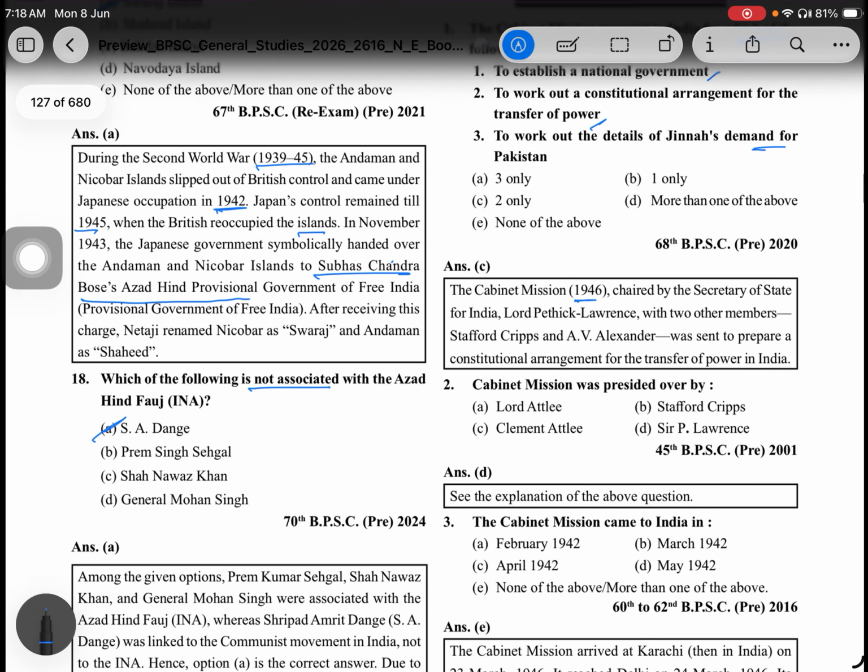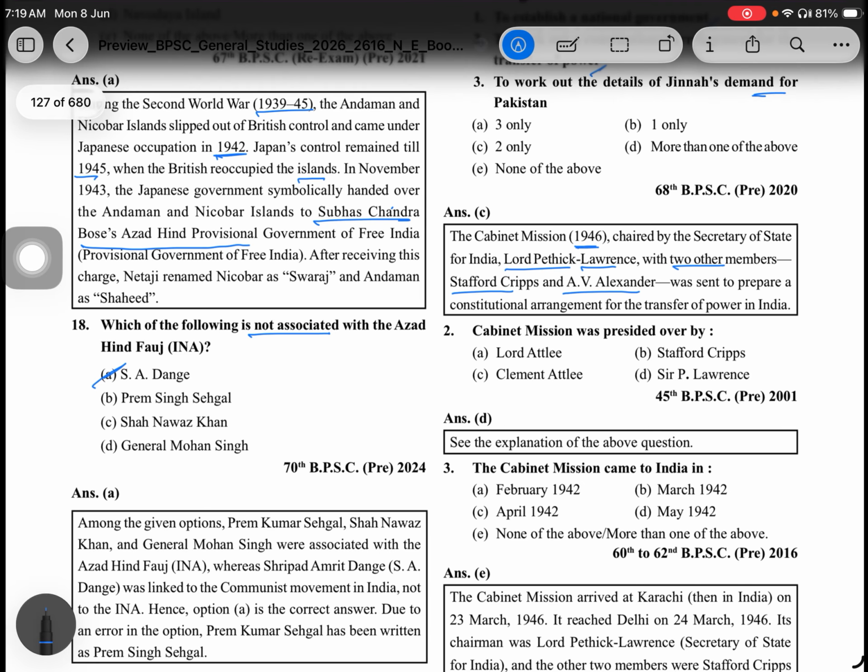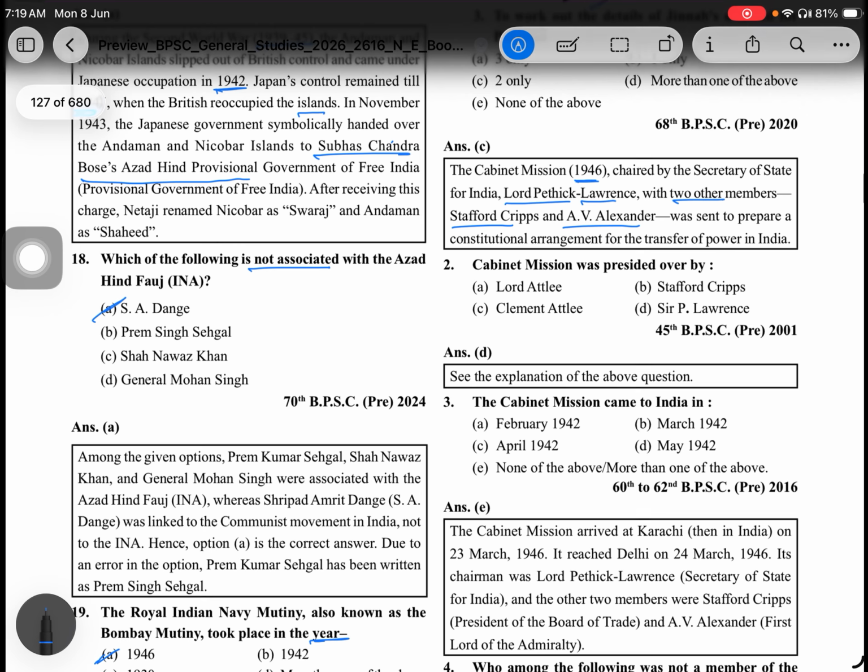The Cabinet Mission of 1946, chaired by the Secretary of State for India, Lord Pethick-Lawrence, with two other members, Stafford Cripps and A.V. Alexander, was sent to prepare a constitutional arrangement for the transfer of power in India.